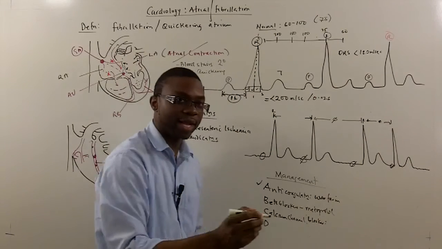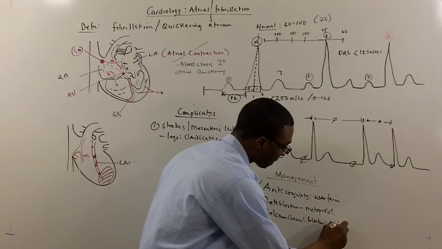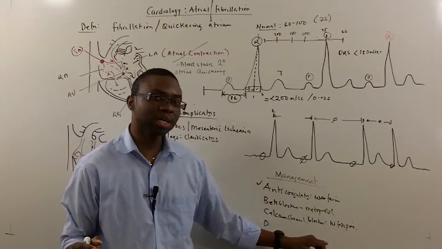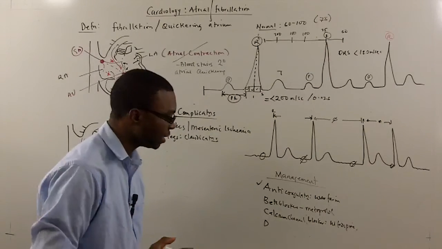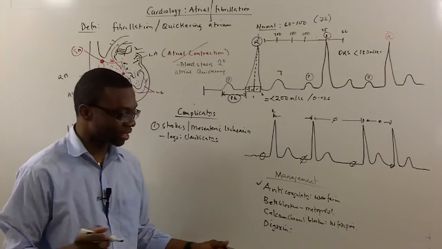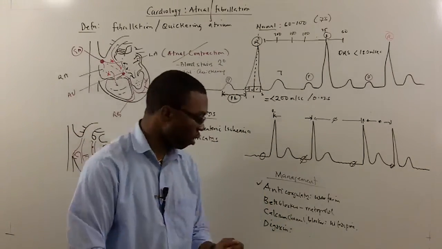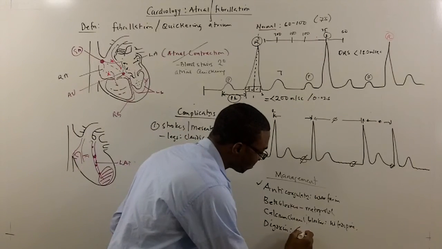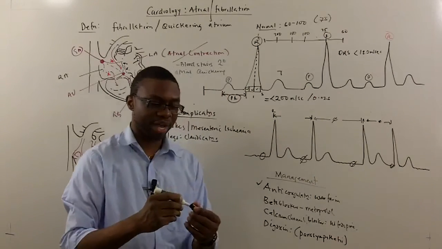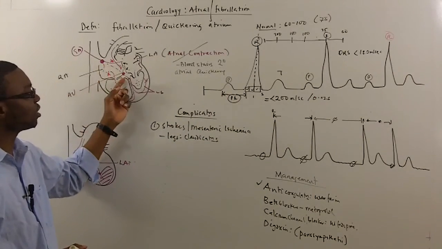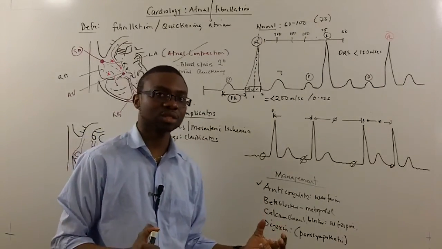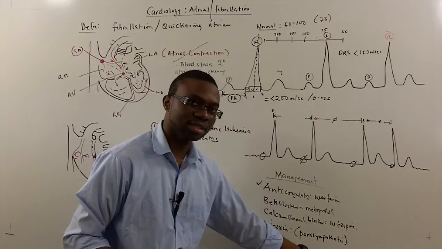Like nifedipine, right? You can give them nifedipine, and this is a calcium channel blocker. It's also going to slow down their heart rate. And last but not least, you can give them digoxin. Right? Digoxin actually allows the heart to contract more, but digoxin has a parasympathetic effect, which means it activates the vagus nerve, so the vagus nerve can slow down the SA node or the AV node to allow the heart rate to go down in these patients. Okay, that's why you put them on digoxin.